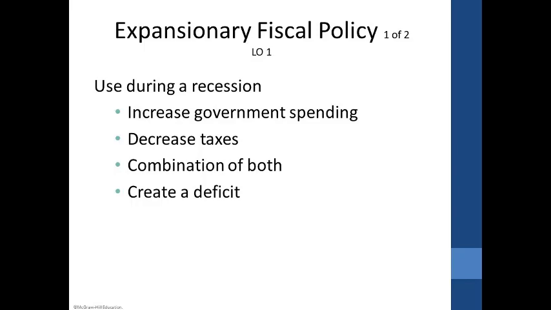Either one of these options will put more money into the economy and increase GDP. If you pay less taxes to the government, that gives you more money in your pocket, so you're more likely to go out and buy a new computer, a new car, some new tires, some new shoes. More spending means higher GDP. So the options are decrease taxes, increase government spending. It doesn't matter if we're spending or if the government is spending. Somebody is spending and GDP is going to increase. Or we can do a combination of both of these things.